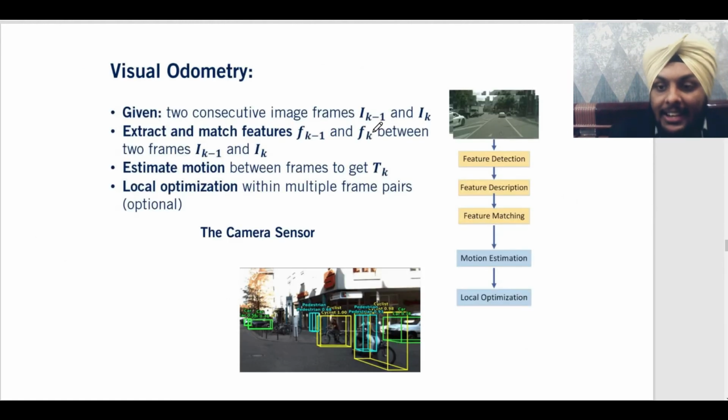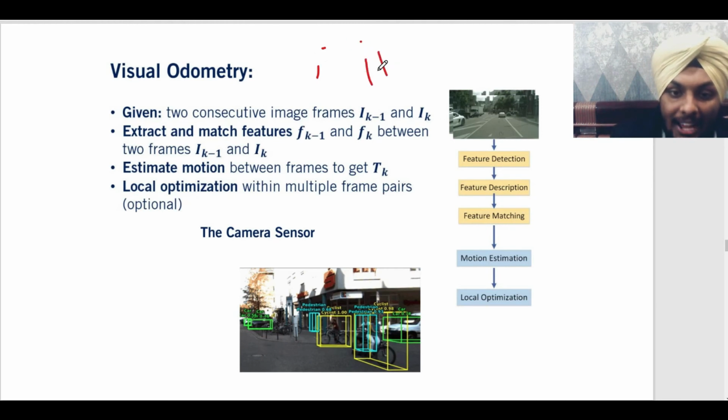Right? Then comes the machine learning part. First comes visual odometry, that is used in every machine learning algorithm that we use, including object detection, segmentation, etc. You have two images at time I and time I plus 1, and you extract and match the features.